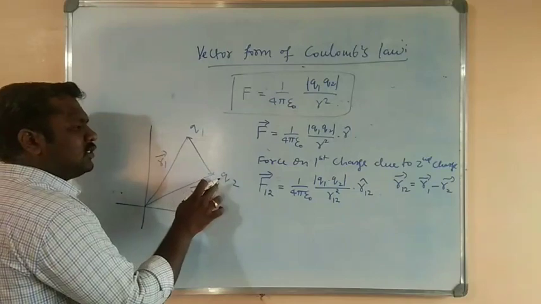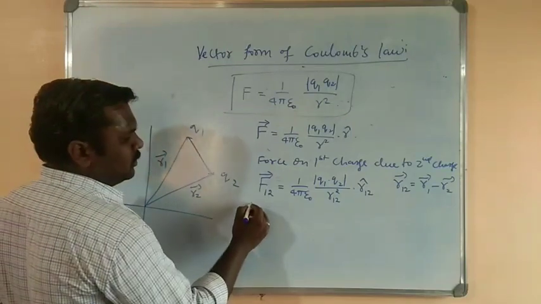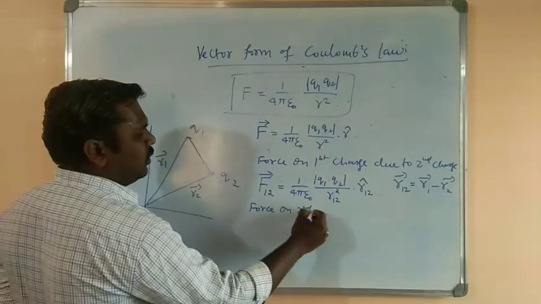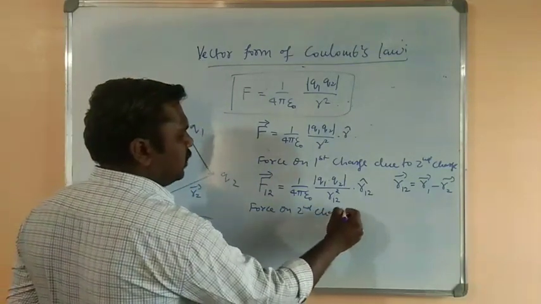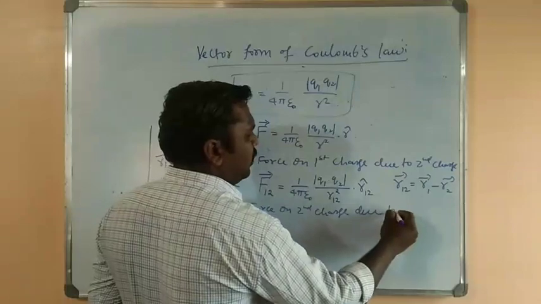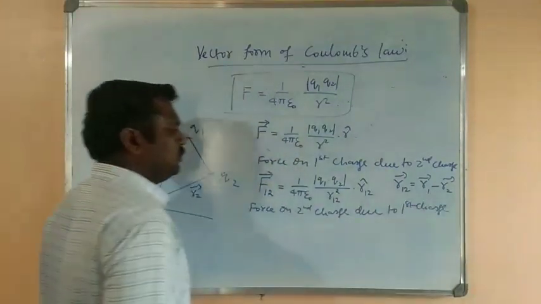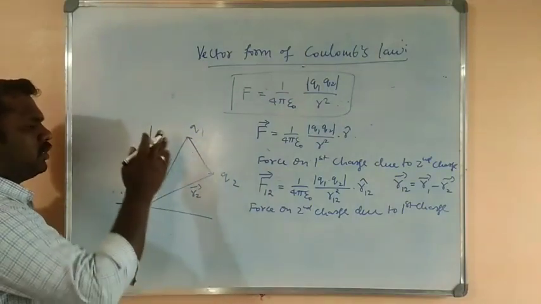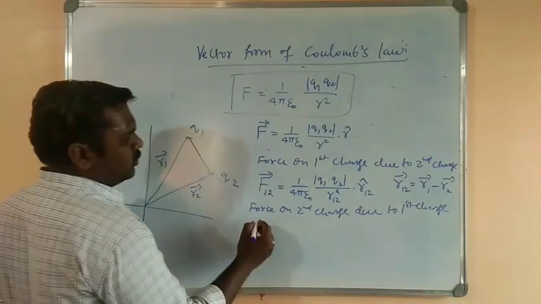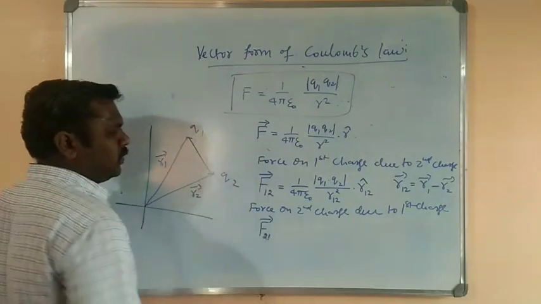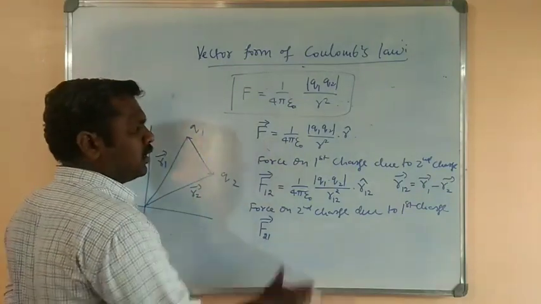In the same way, if we consider the second charge experiencing the force due to the first charge, that is the force on the second charge due to the first charge, because both are exerting force on each other, we now write it as F21. There are some corrections in the notes, please correct them.